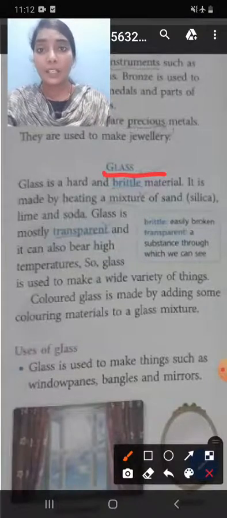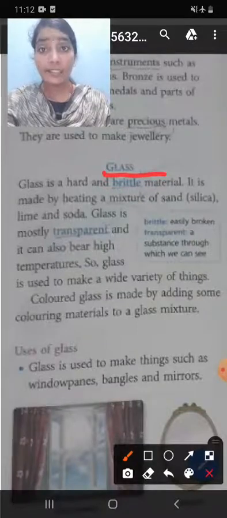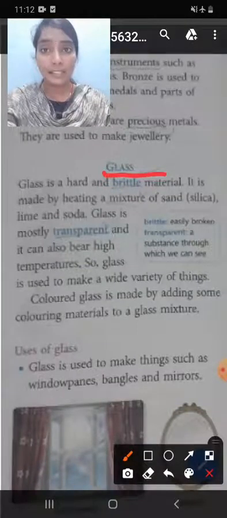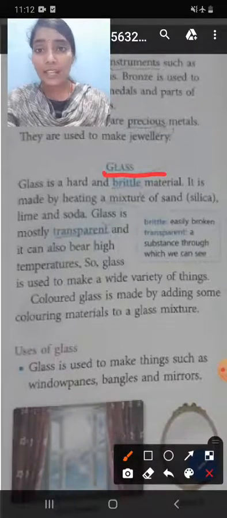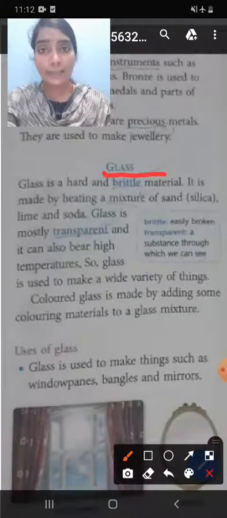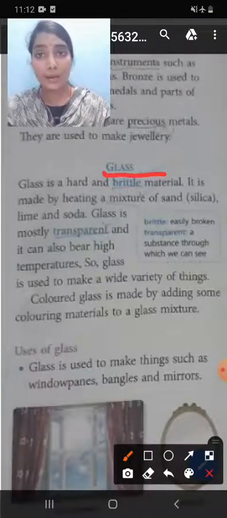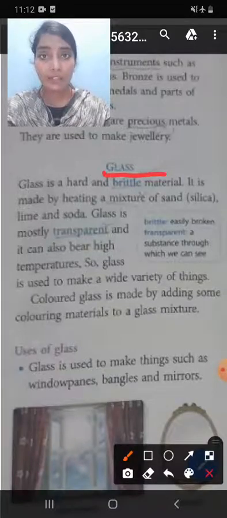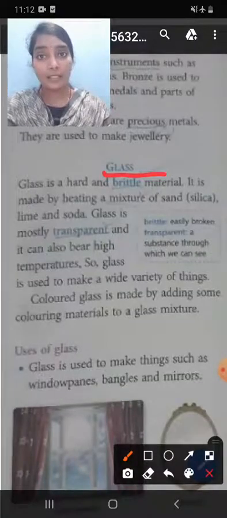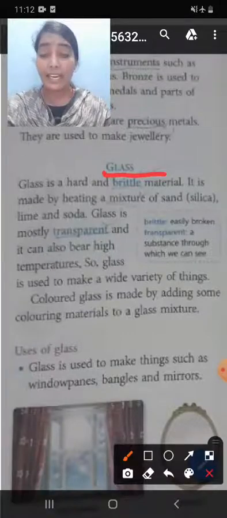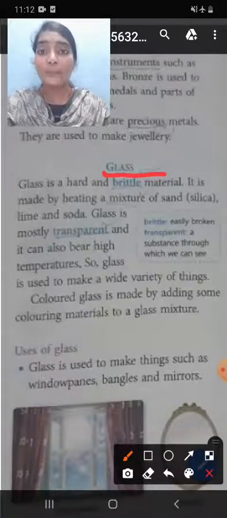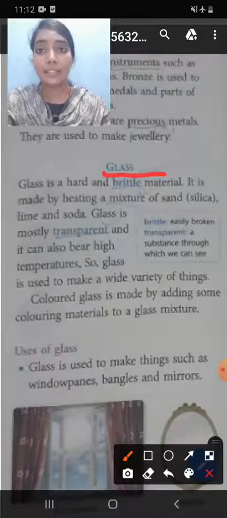Clay. What is clay? Clay is a sticky substance that contains a lot of water and very fine soil particles. Where is it available? It is easily available near the banks of rivers or streams. What are the uses of clay? Clay is used to make pots, bricks, cement. Ancient people used clay things, for example, clay plates, jars, pots, utensils.